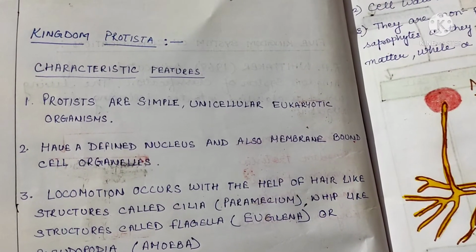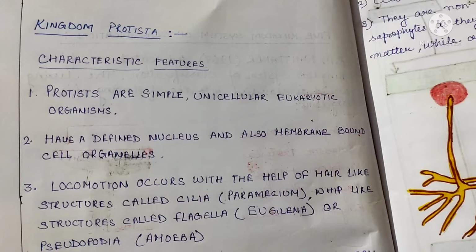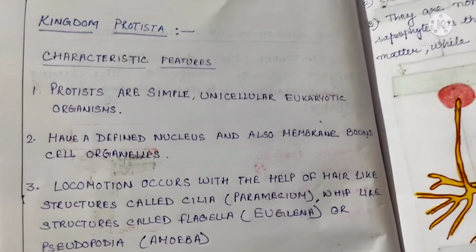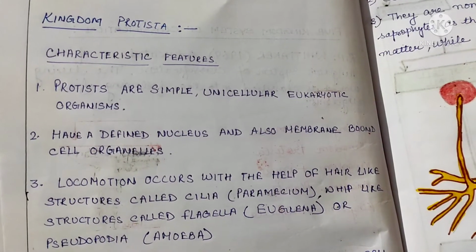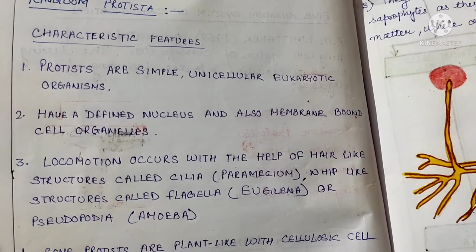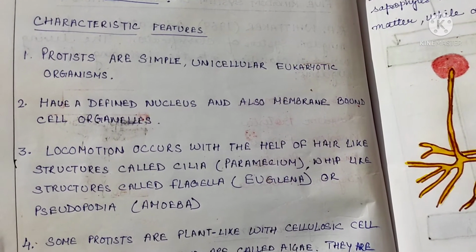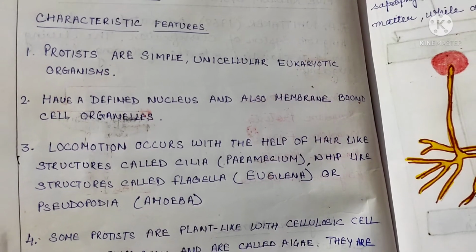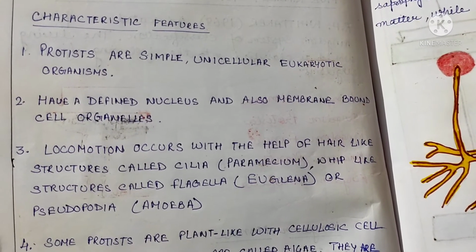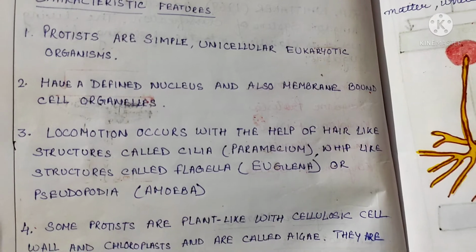Next kingdom is Kingdom Protista. These are simple unicellular eukaryotic organisms. They have a defined nucleus and also membrane-bound cell organelles. Locomotion occurs with the help of hair-like structures called cilia, whip-like structures called flagella, and pseudopodia in amoeba.